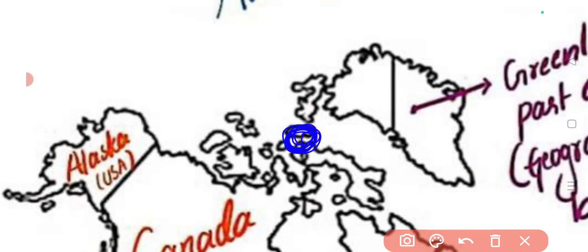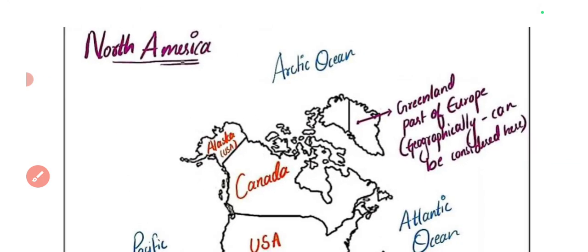So these are the 5 islands we have seen till now.